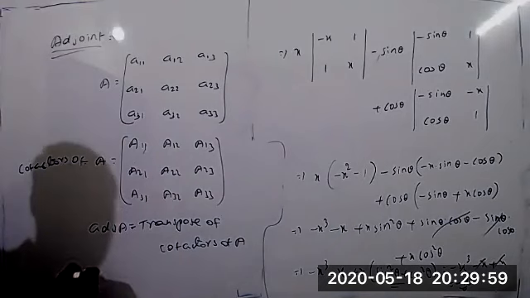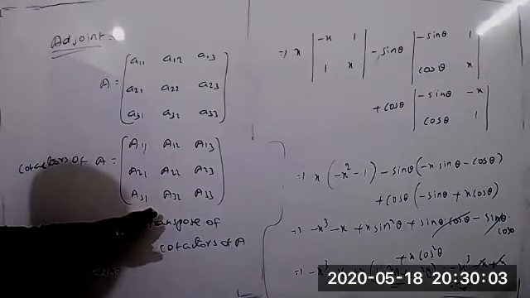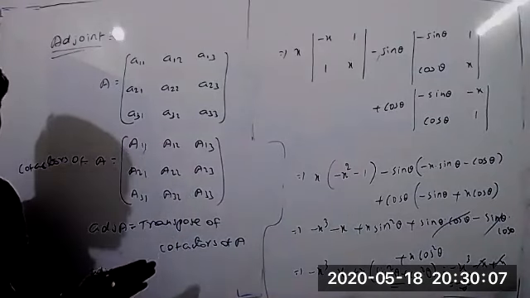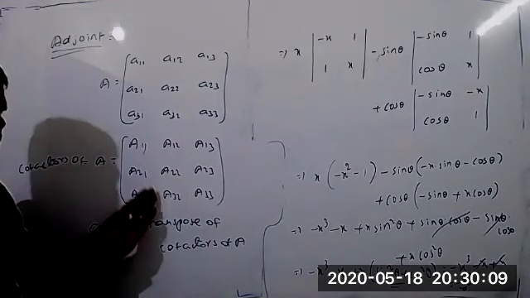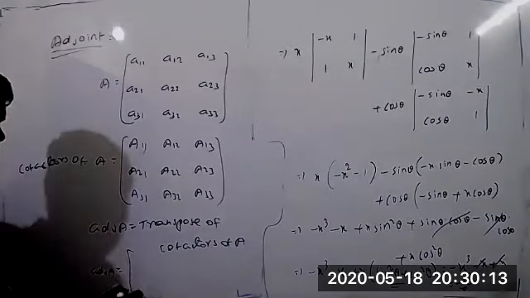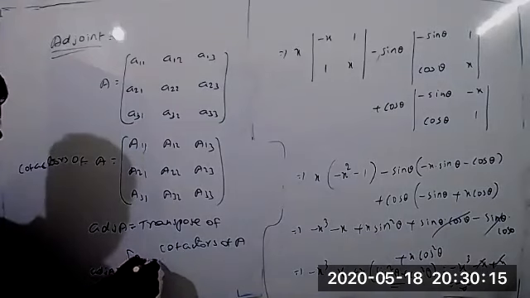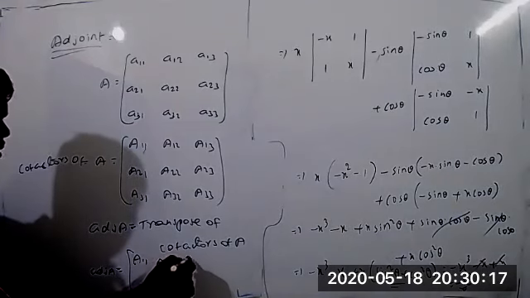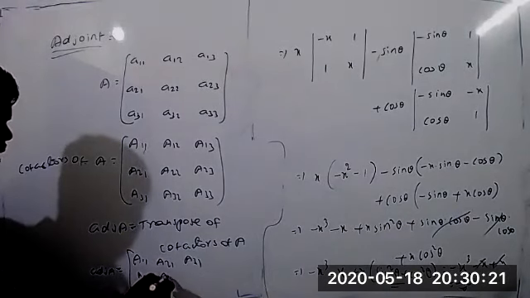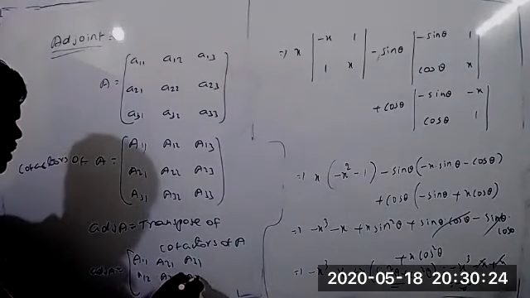What is the meaning of transpose? We interchange rows and columns, so columns are converted into rows. What do you get? A11, A21, A31, and A12, A22, A32.